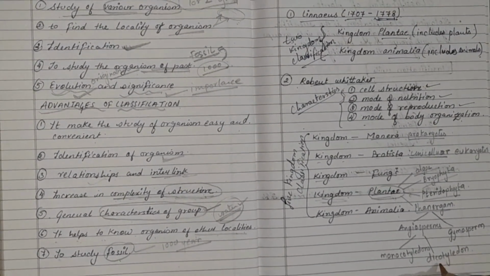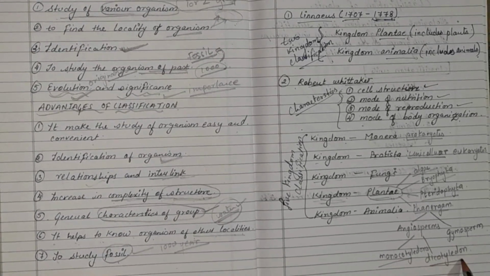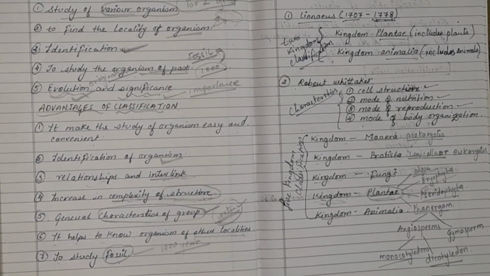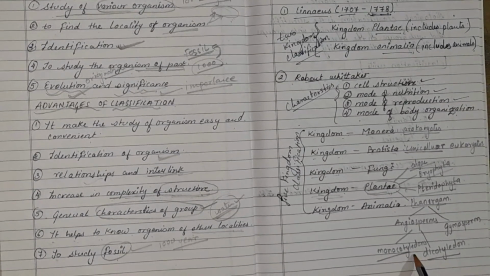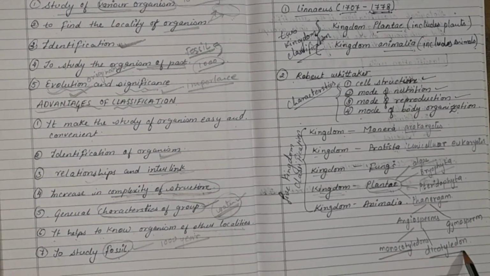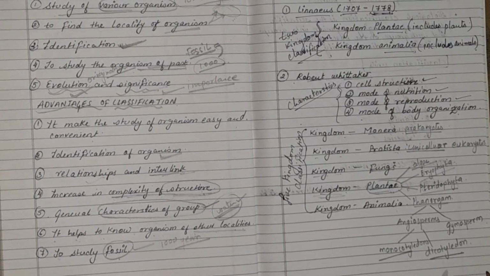This is the division on the basis of seed. Monocotyledons means one cotyledon is present and dicotyledons means two cotyledons are present.